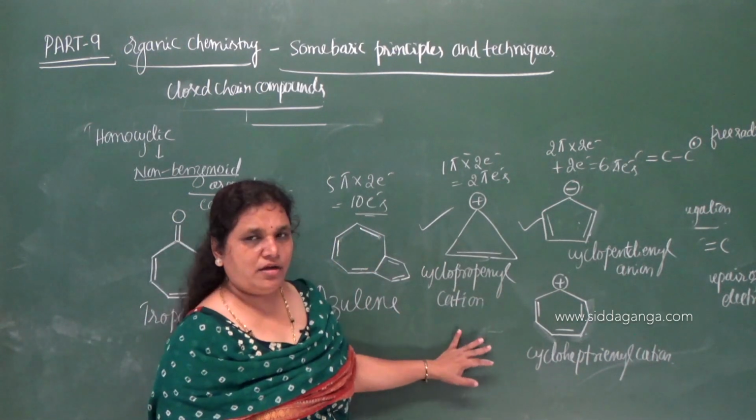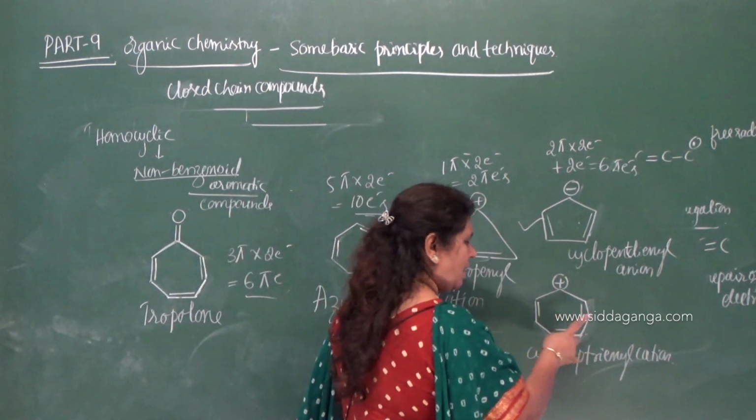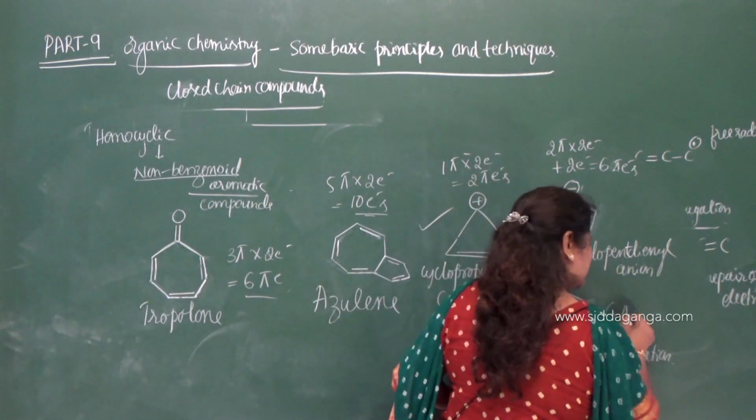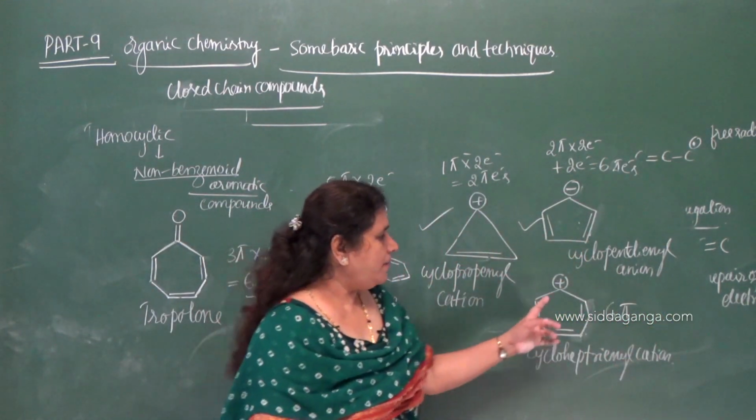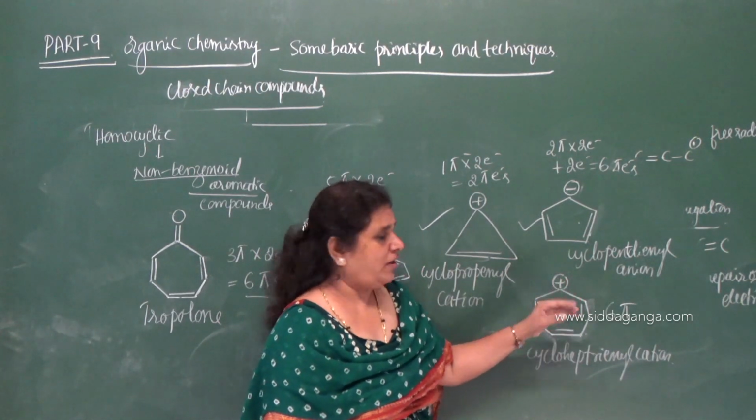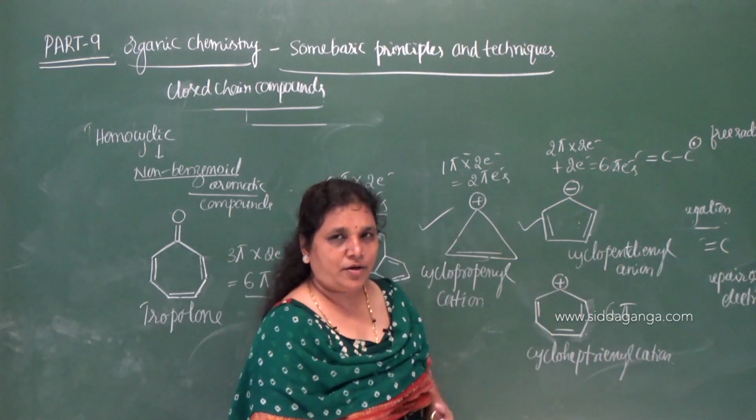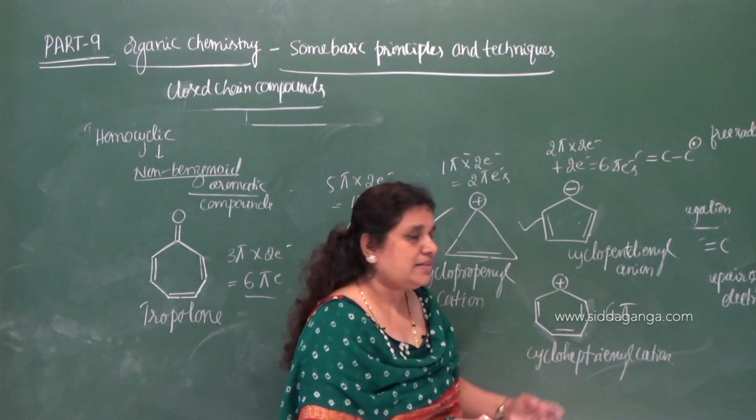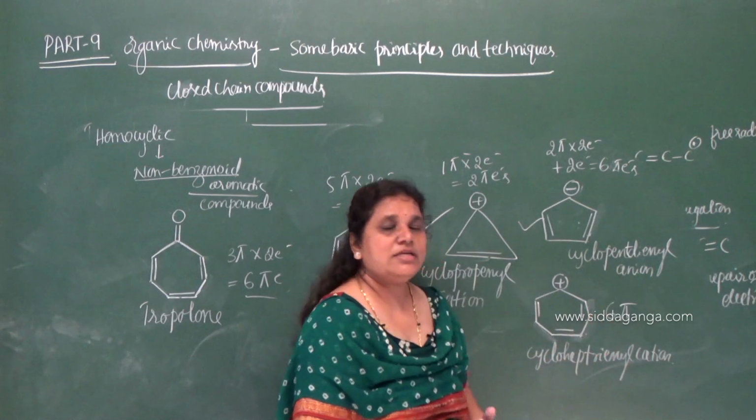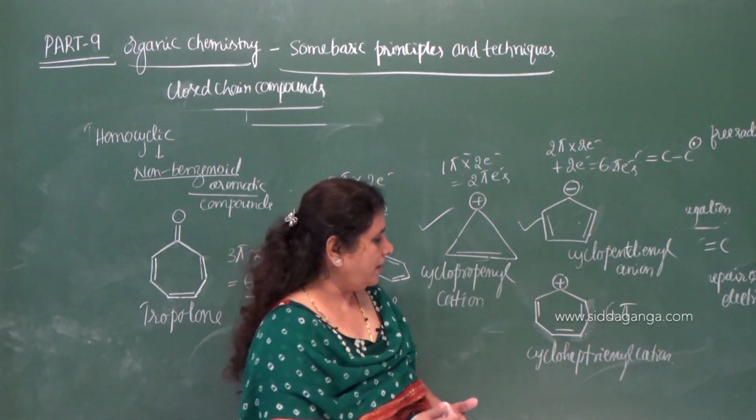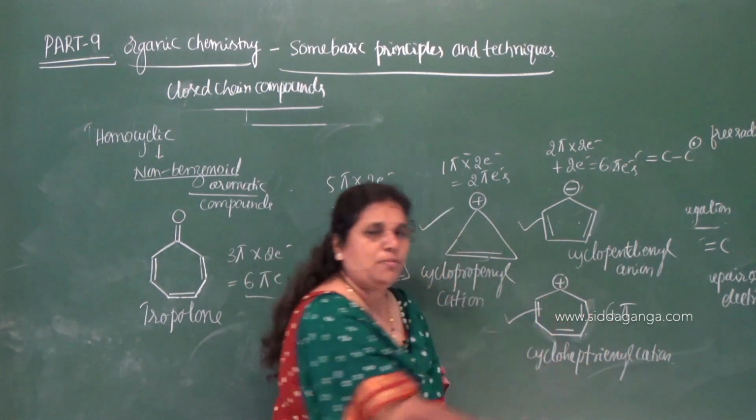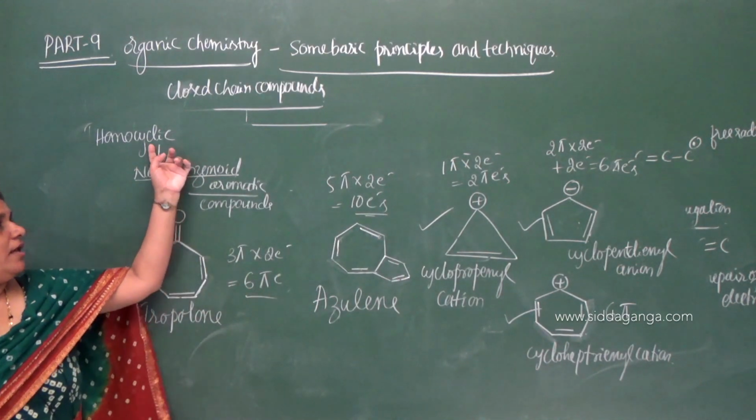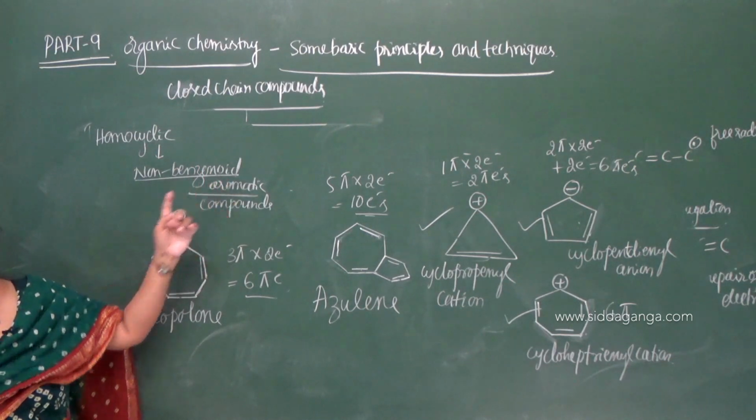What about here? Here is a conjugation between pi bonds and a positive charge. How many pi electrons? 6 pi electrons, because the positive charge on the carbon indicates electron deficiency, so no electrons are contributed. We consider only 3 pi bonds, that is 6 pi electrons. Therefore, it is also aromatic. So these are the examples for homocyclic non-benzenoid aromatic compounds.